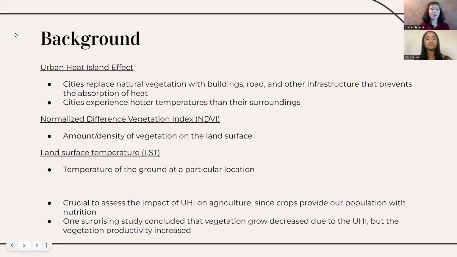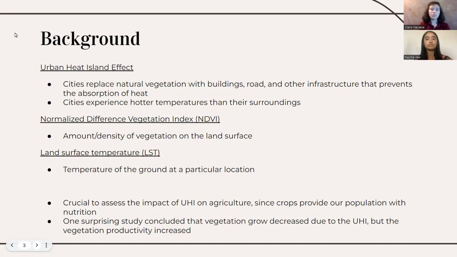So some background on our topic. We chose to examine the correlation between agriculture and urban heat island because of how important agriculture is to society. It provides us with food, clothing, and is also an important economic factor for the United States.